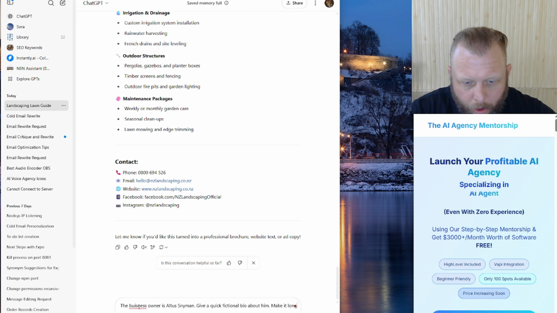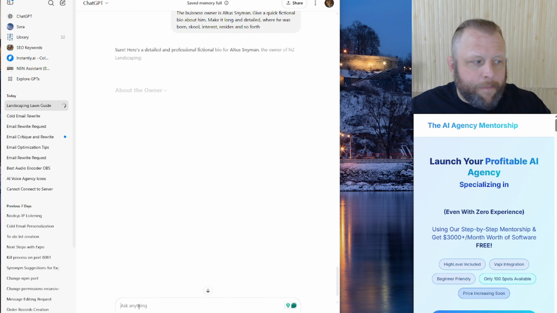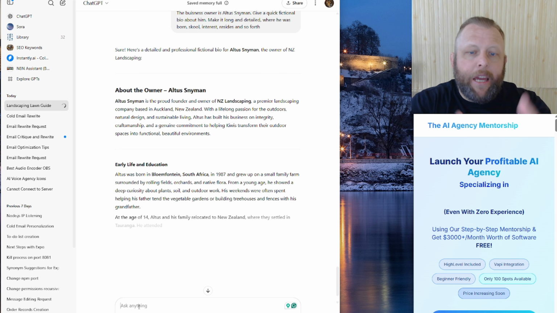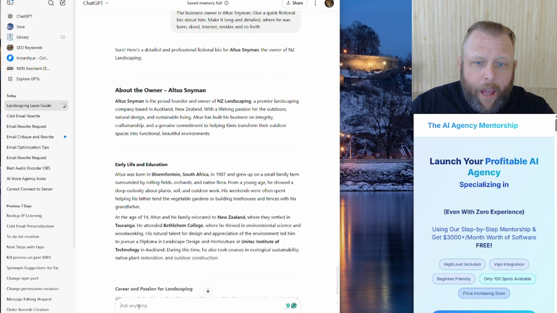Make it long and detailed, where he was born, school, interest, resides, and so forth. So I'm literally just making up fake data so we can smash it in there, and let's just see if this AI actually answers it.